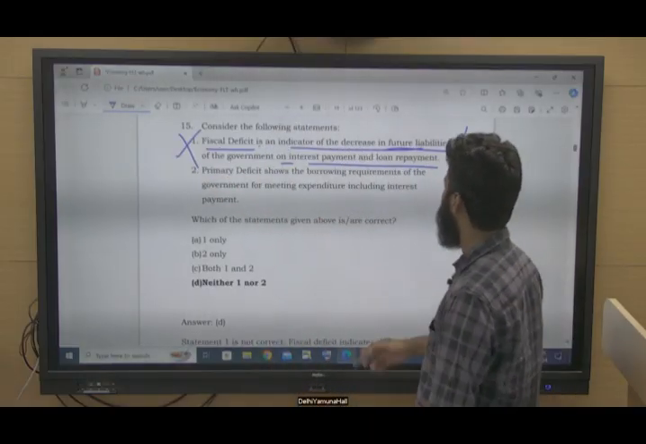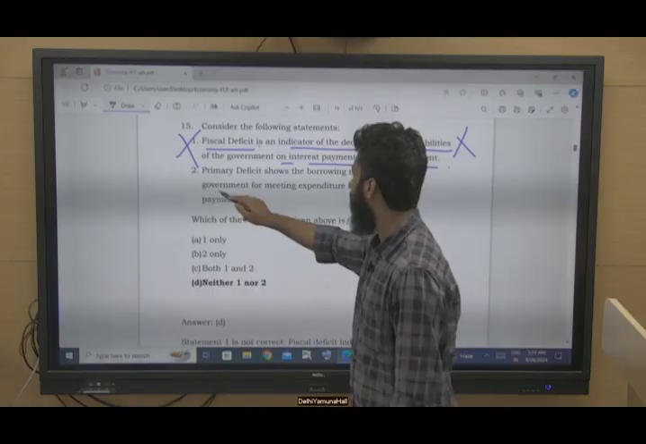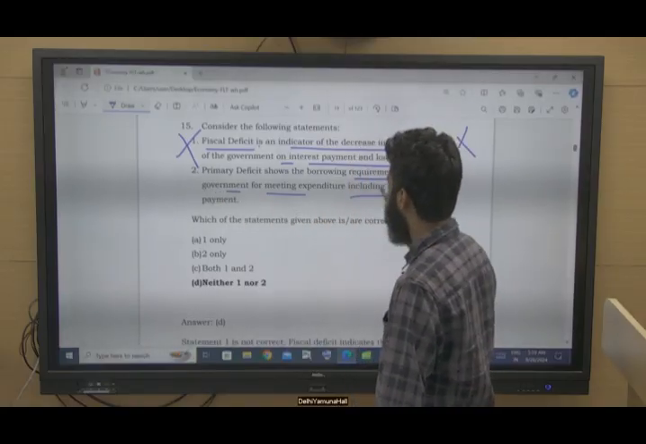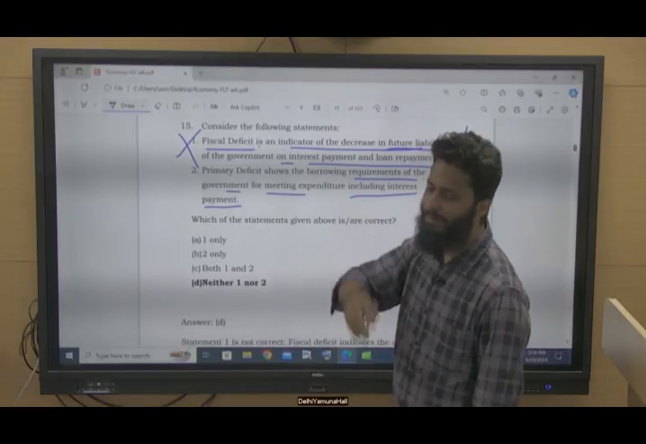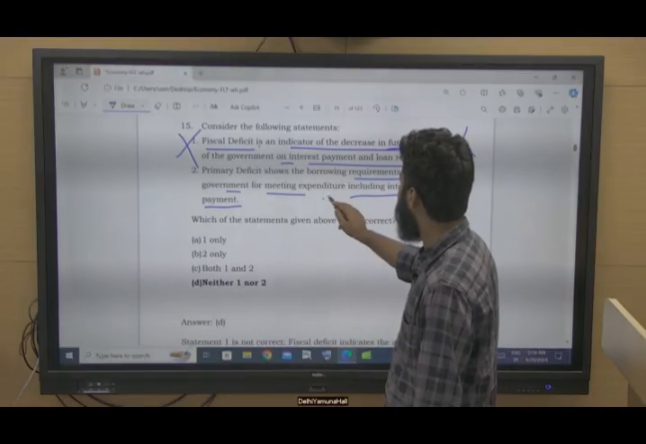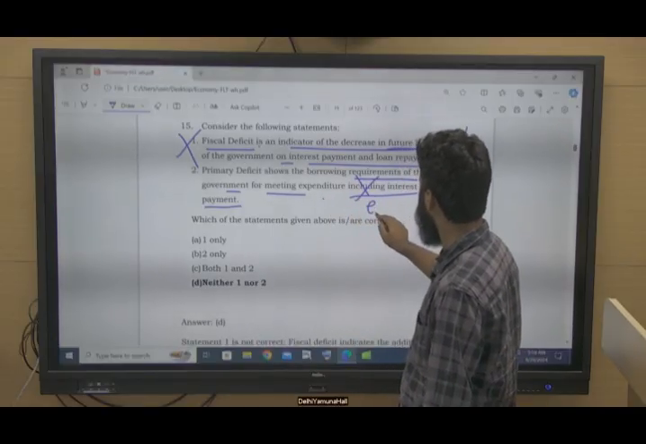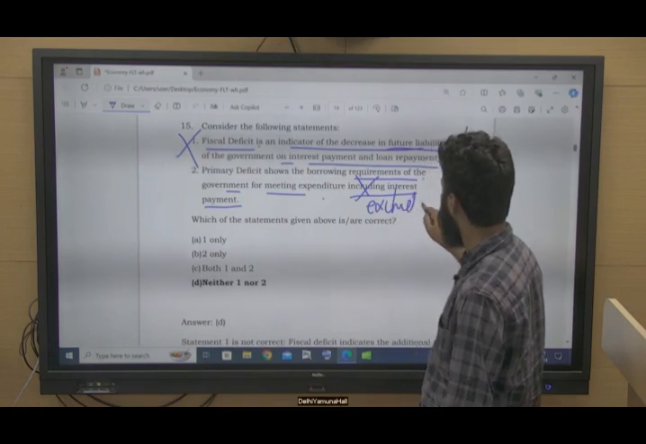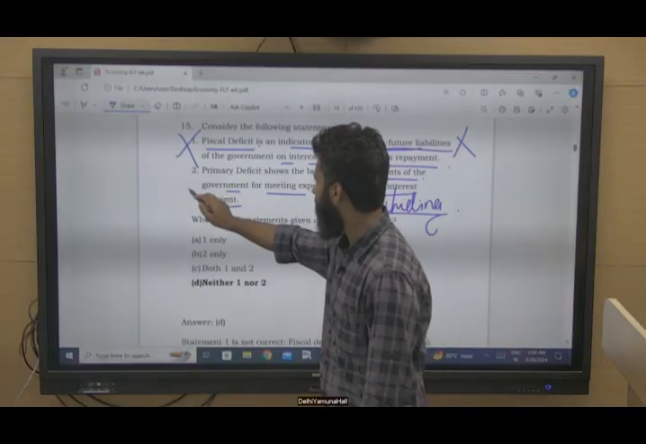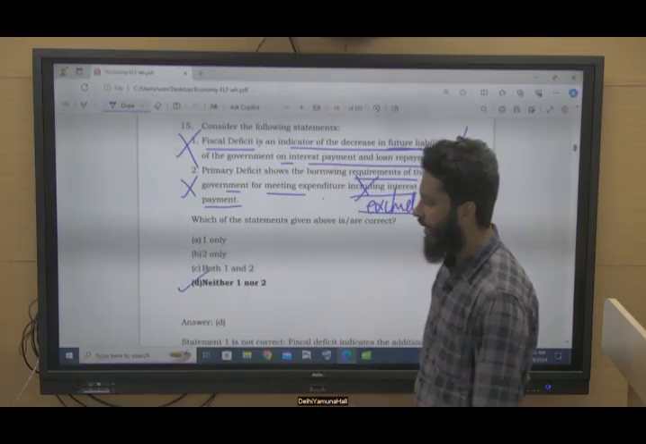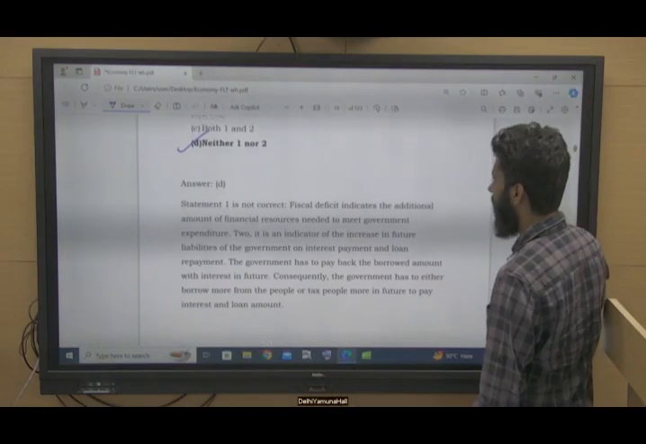Primary deficit shows the borrowing requirements of the government for meeting expenditure, including interest payment. Primary deficit is fiscal deficit minus interest payment. So primary deficit is not including, rather excluding interest payment, right? So this statement is also incorrect. Option D is the right answer, neither 1 nor 2.